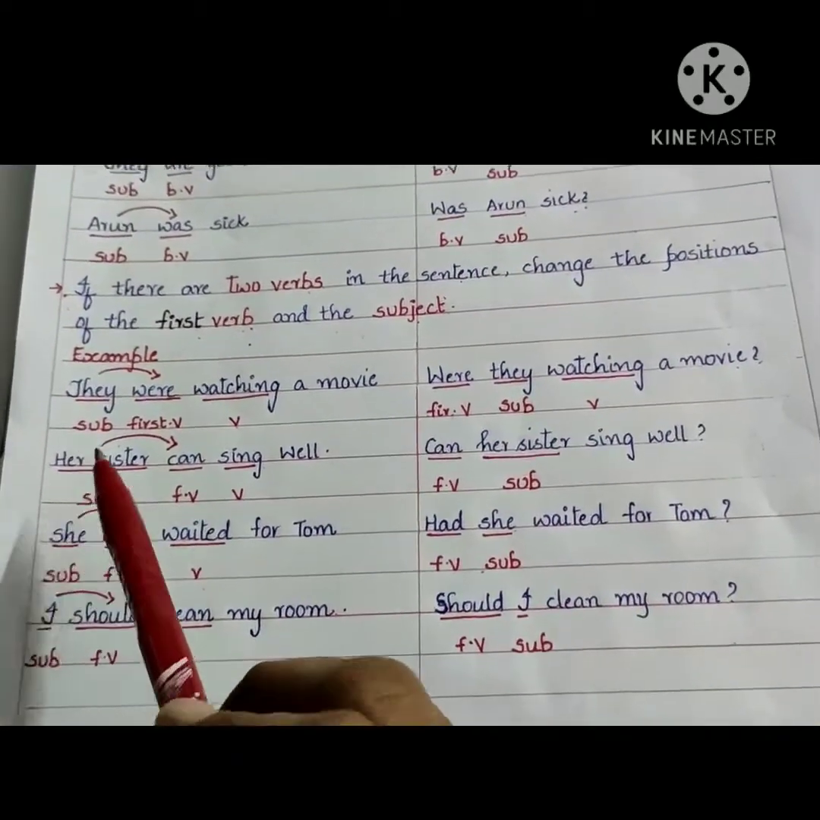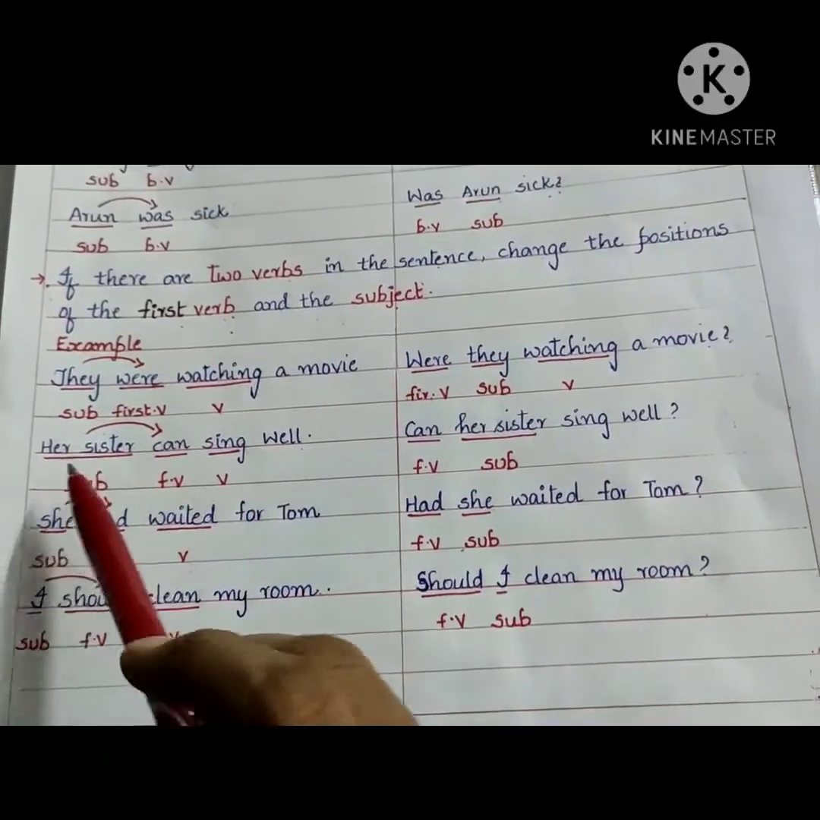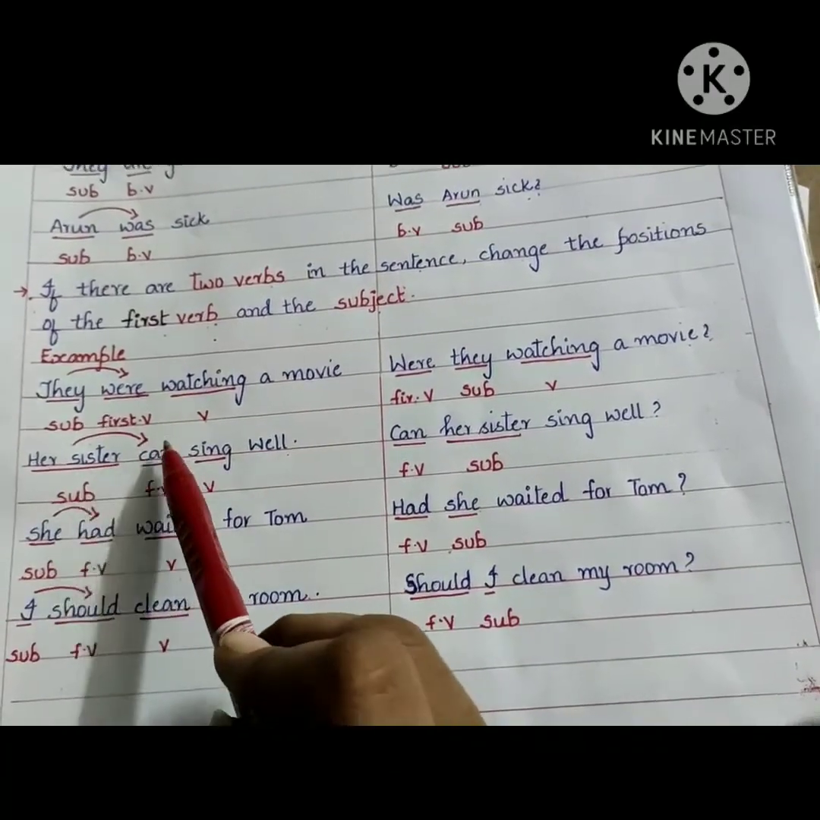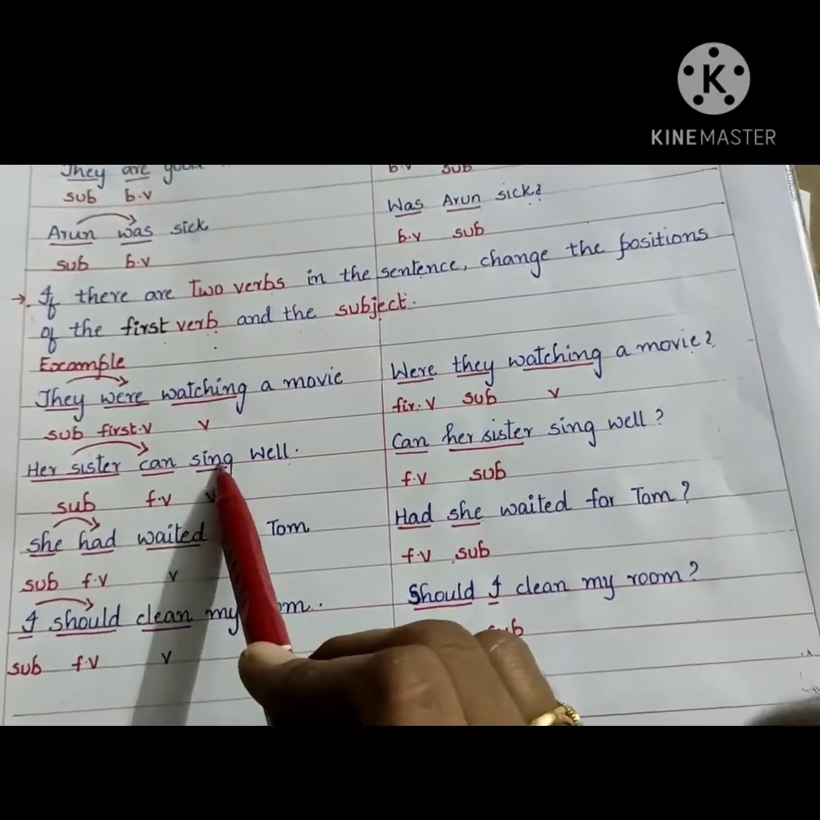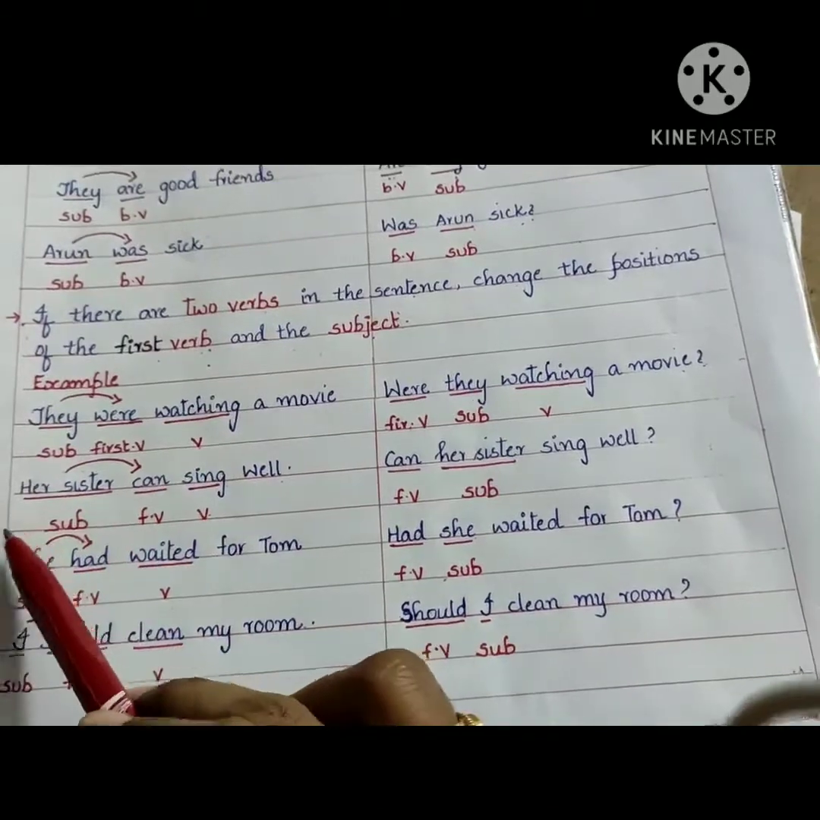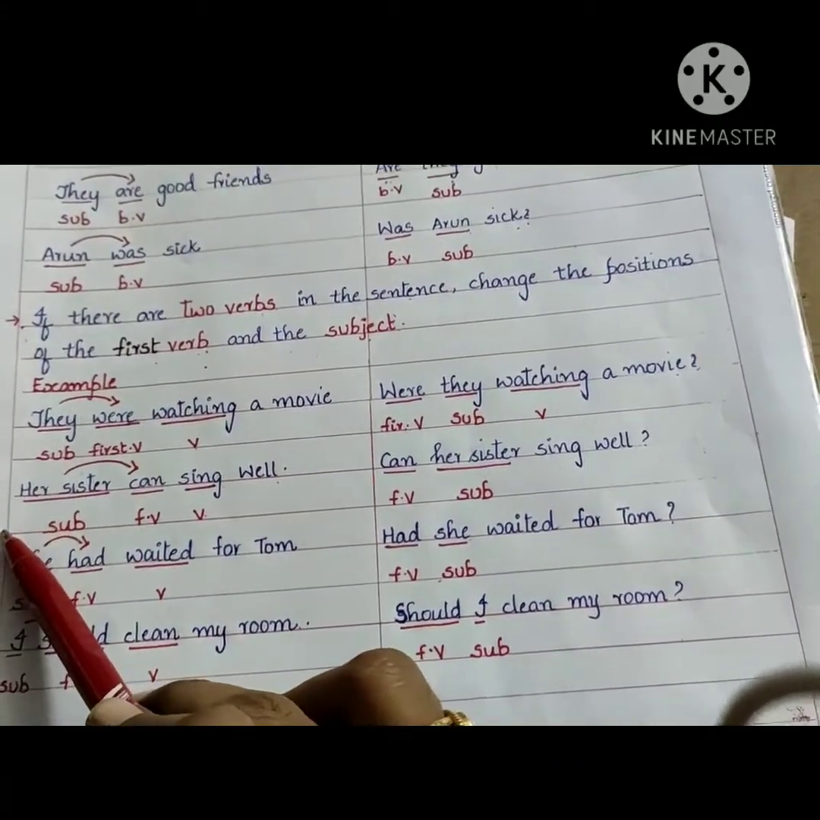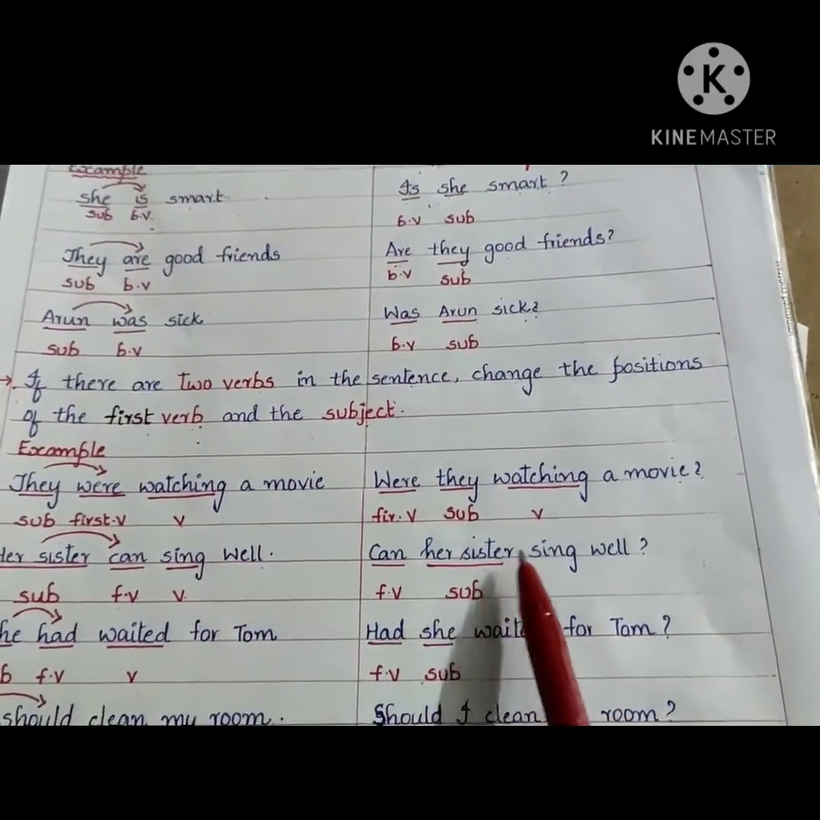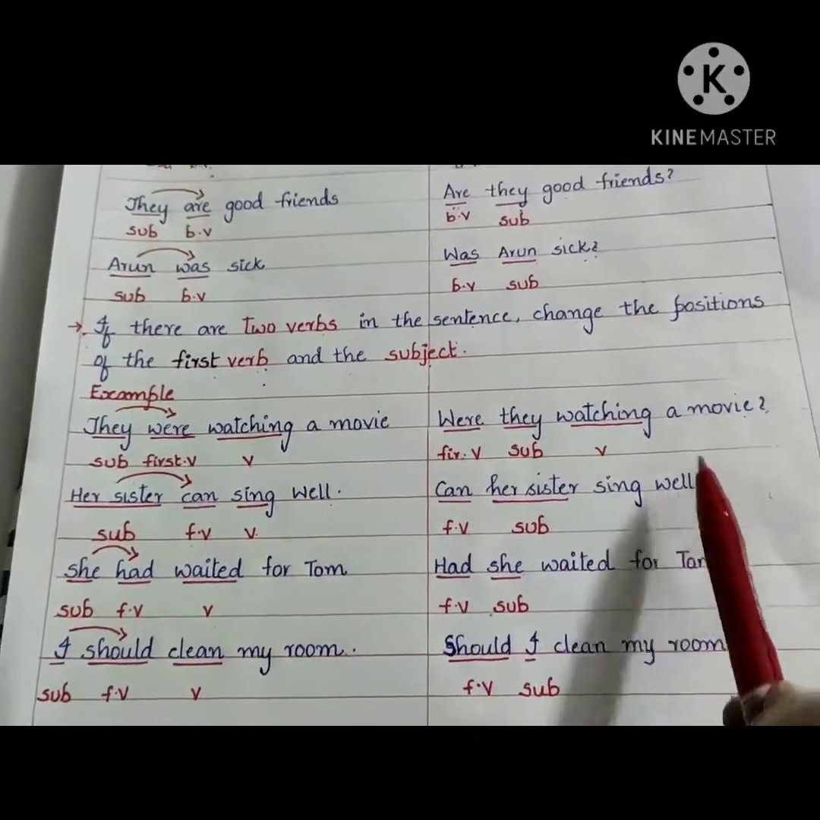Coming to the second example. Her sister can sing well. So what is the subject in the given sentence? Her sister. What is the first verb? Can. What is the second verb? Sing. So now what you have to change in the given sentence? You have to shift the first verb in front of the subject. So now let us see the question here. Can her sister sing well?